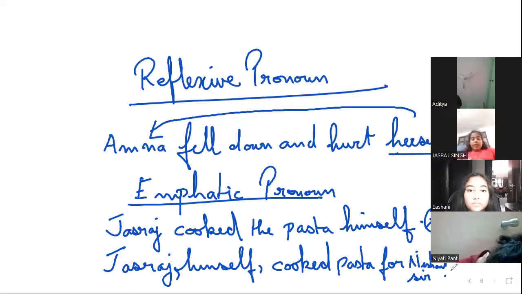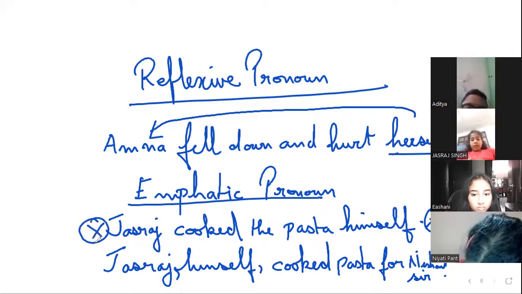So that's an emphatic pronoun. They are similar, reflexive and emphatic, but you have to be careful what is being done by what. That's the most important. Okay? All right? Clear? Yes. Okay. So Jasraj cooked the pasta himself is the wrong way of writing this. Never write it like this. So Jasraj himself cooked the pasta for Nishant sir.